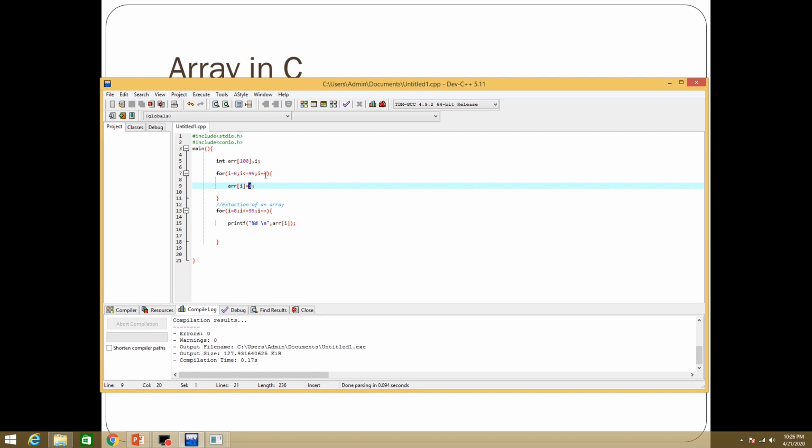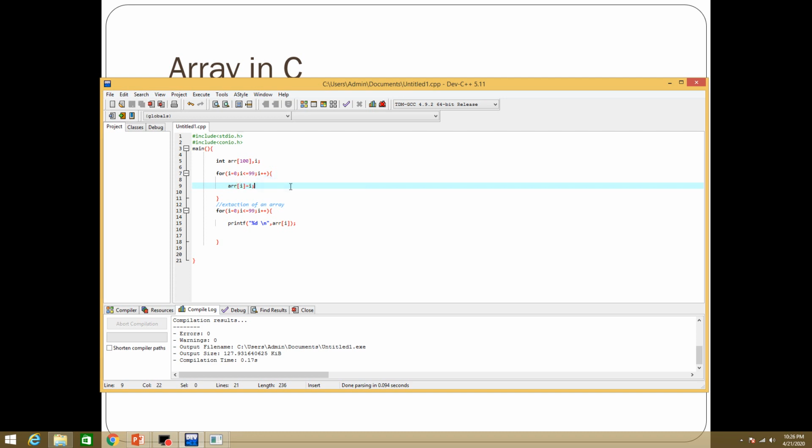Then it takes the increment of i. Then i's value is 1. Then at array location 1 it stores 1. Then it continues up to 99. So at 0 location it stores 0, at 1 location it stores 1, at second location it stores 2, at 3 location it stores 3, at 4 location it stores 4, and at 99 location it stores 99.